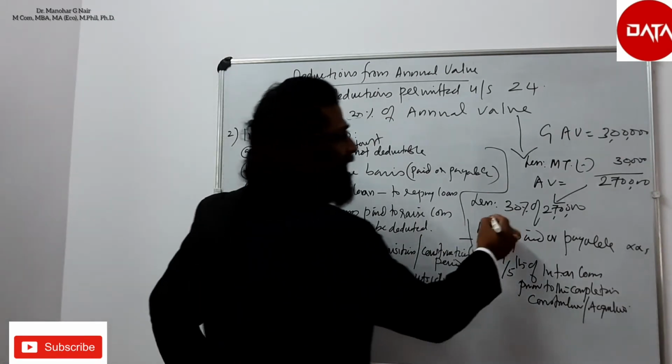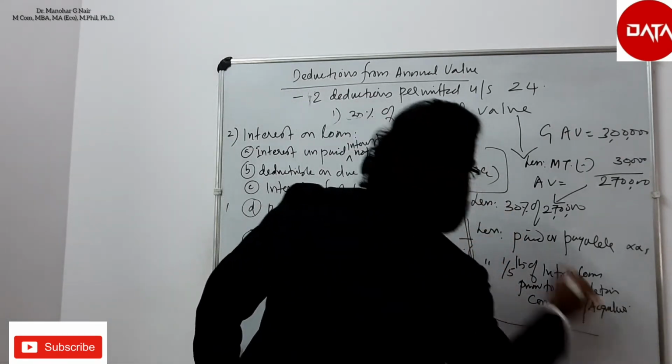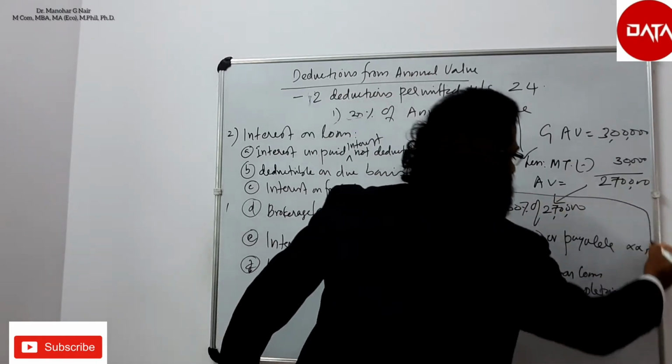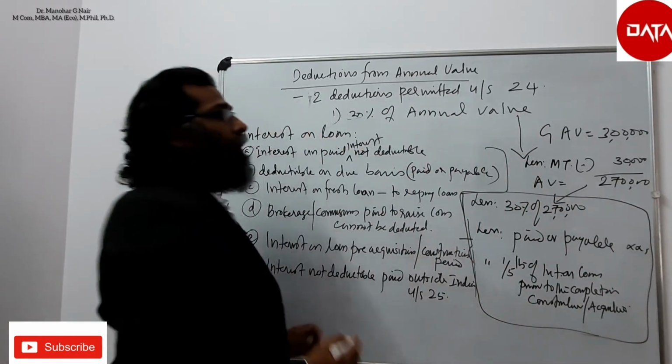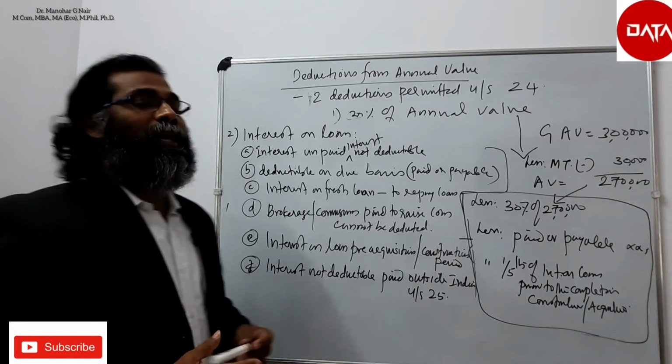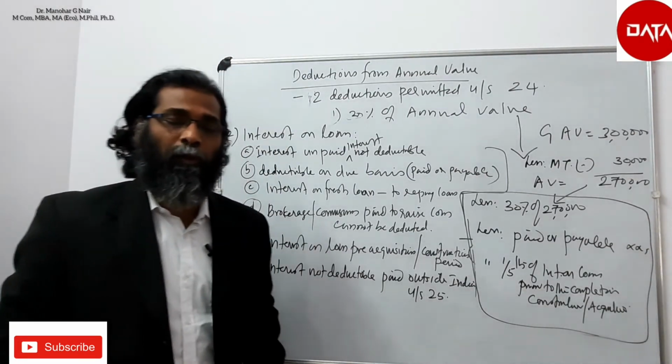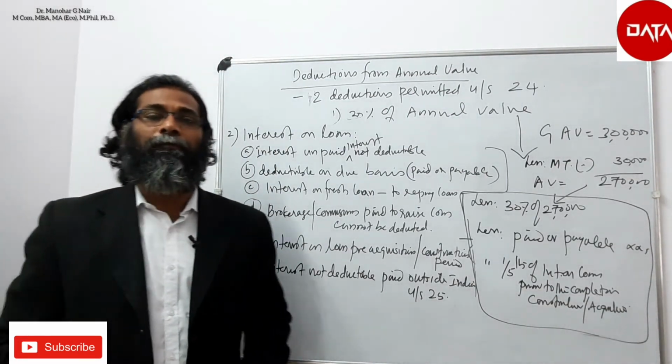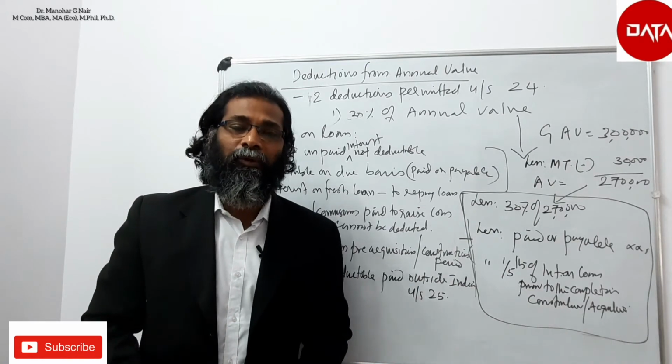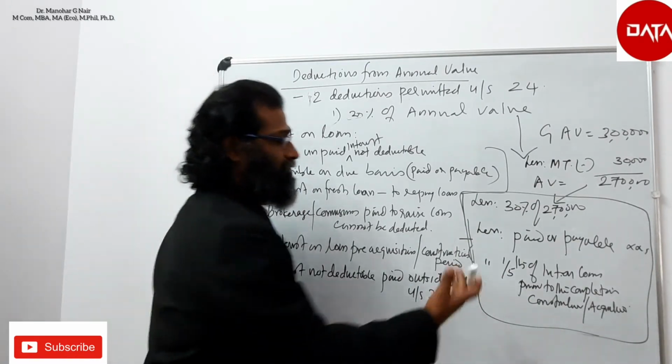So my dear friends, these are the 2 major deductions possible from annual value while computing the income from house property, that is 30% of the annual value, and the second one is interest on loan.